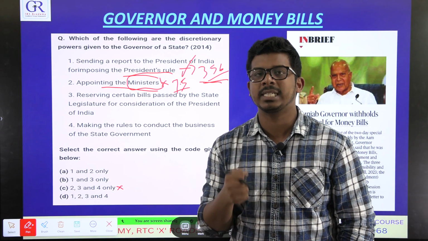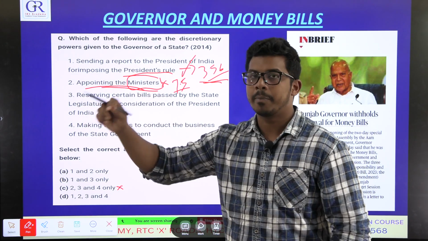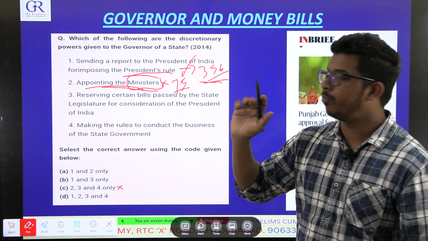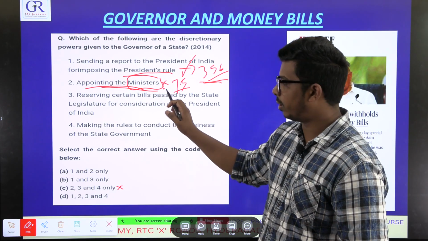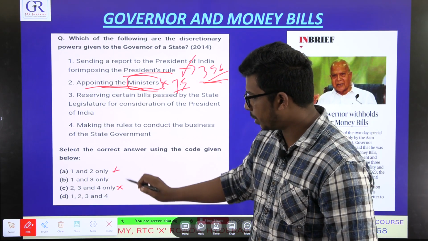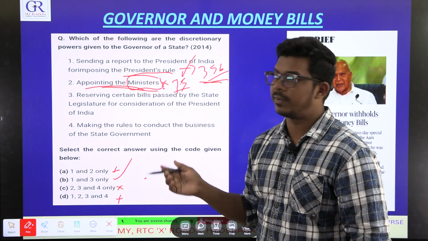Governor has to appoint as per the recommendations of the chief minister. So ministers are appointed by the governor with the recommendations of the chief minister. So he does not have discretionary power here. So 2 should not be there. So this is not the option, this is not the option, only this is the answer. By elimination, we have worked from the first 2.